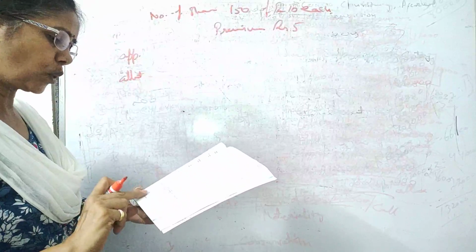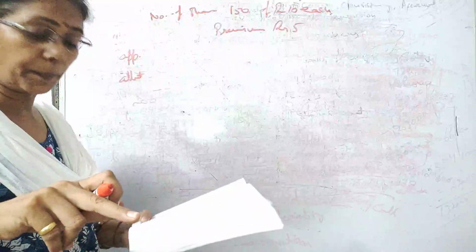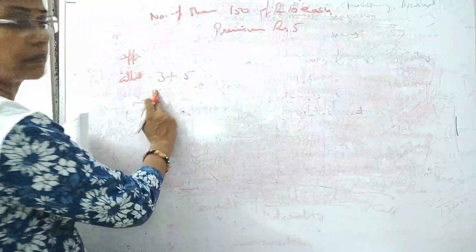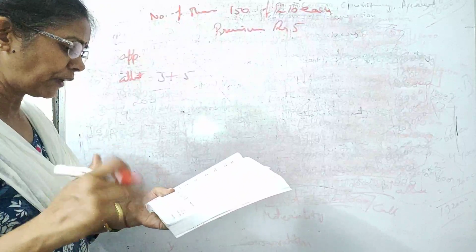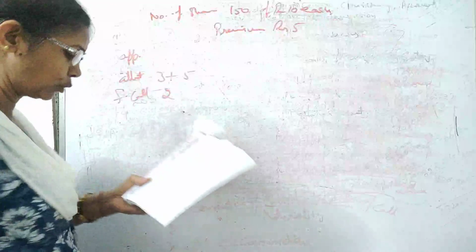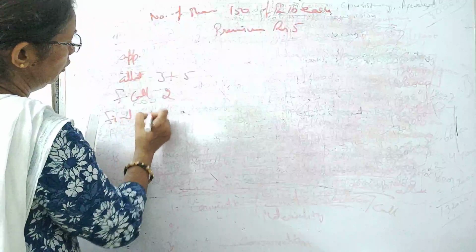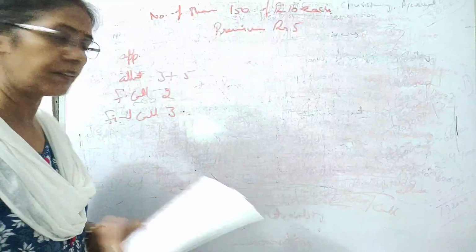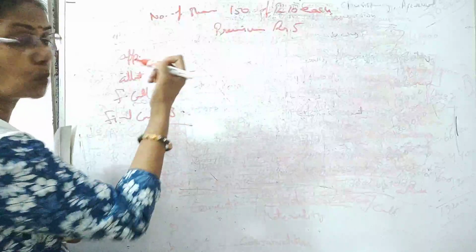Non-payment of allotment money, that is 8, including premium of rupees 5. So we have 3 plus 5. 3 is the face value and 5 is the premium. And further, the first call of rupees 2, and final call is also 3. That way they have given the table. So let's find out: 3 and 3, 6, and 2, 8.